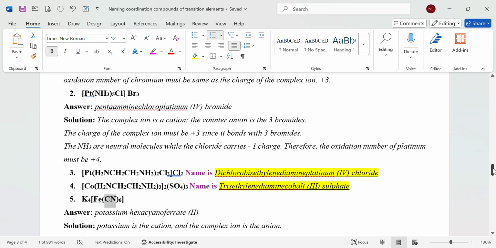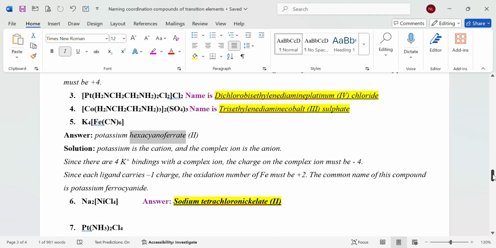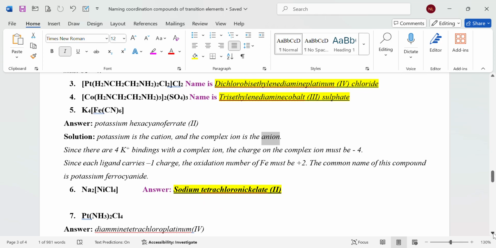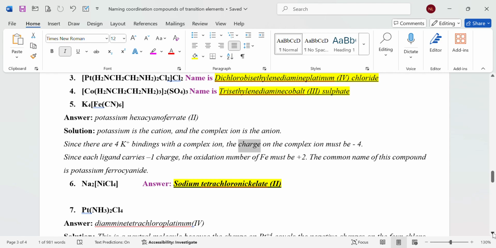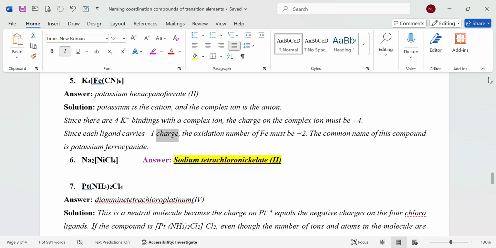K4[Fe(CN)6]. Answer: potassium hexacyanoferrate(II). Solution: potassium is the cation, and the complex ion is the anion. Since there are 4 K+ bonding with the complex ion, the charge on the complex ion must be 4-. Since each ligand carries -1 charge, the oxidation number of Fe must be +2. The common name of this compound is potassium ferrocyanide.